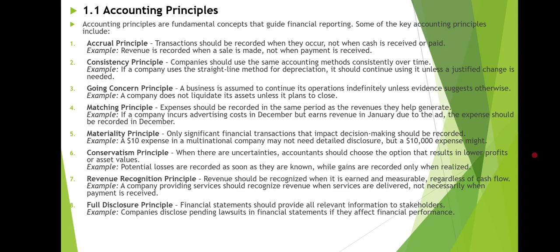So, let's discuss these one by one. First principle we have is the accrual principle, and second, the consistency principle. After that, third, the going concern principle. Apart from that, we have the matching principle, the materiality principle, the conservatism principle, and the revenue recognition principle. Moreover, we have the full disclosure principle. So let's understand these one by one.